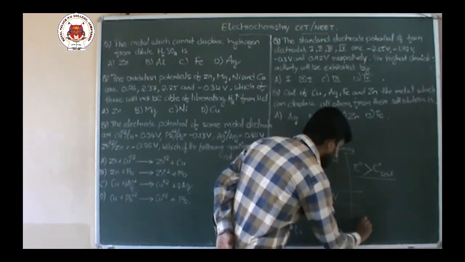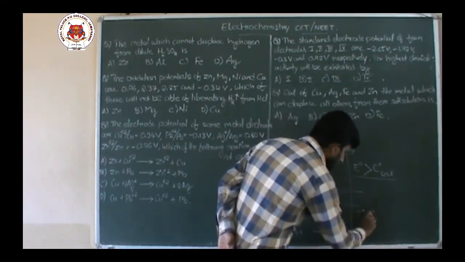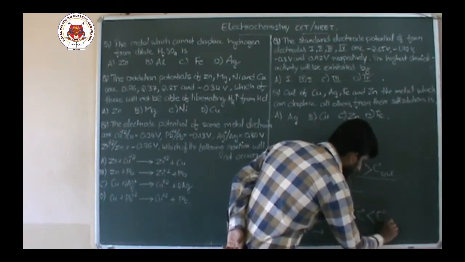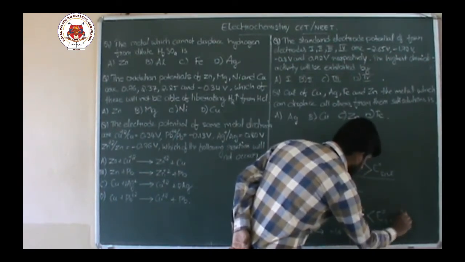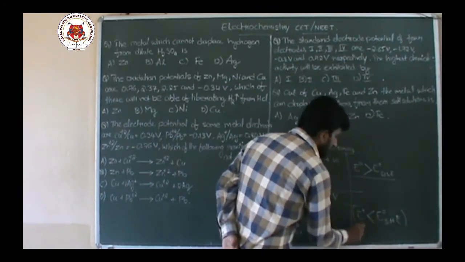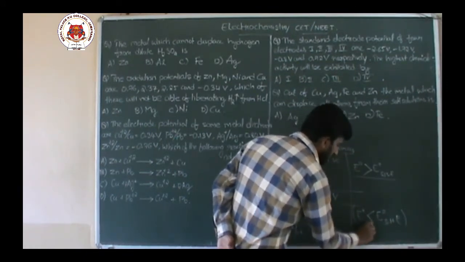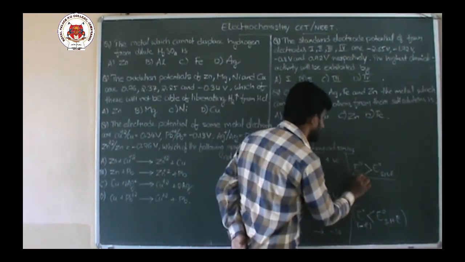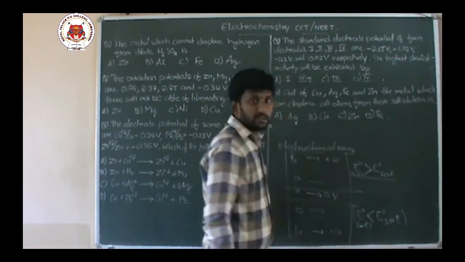And all those metals or elements whose potential is less than that of the standard hydrogen electrode, here less than means negative values. Below the hydrogen it is all negative values. Greater than means all are above 0.